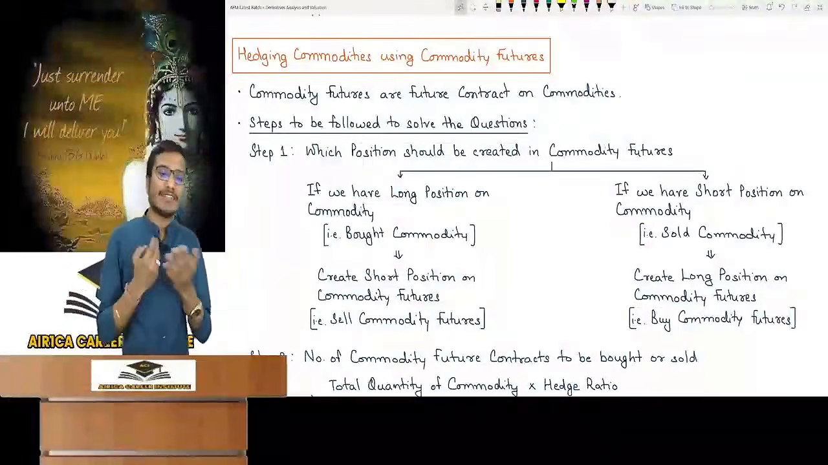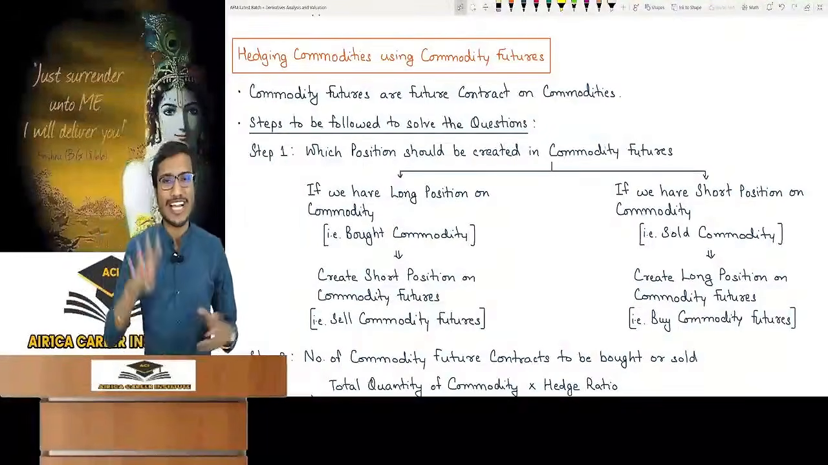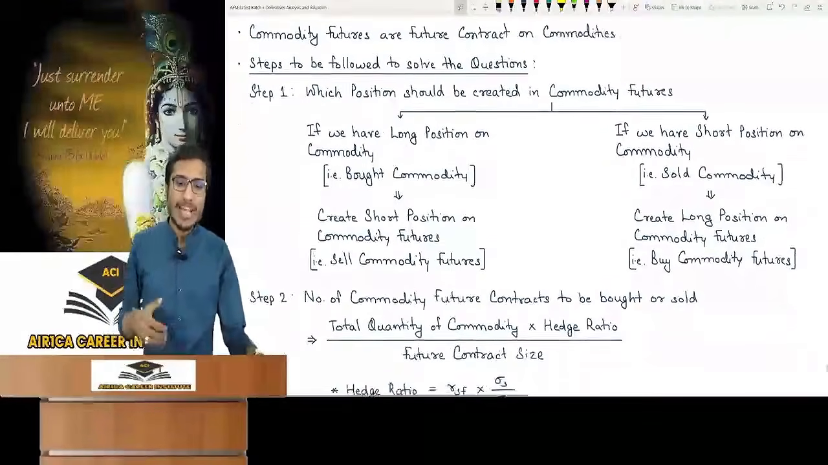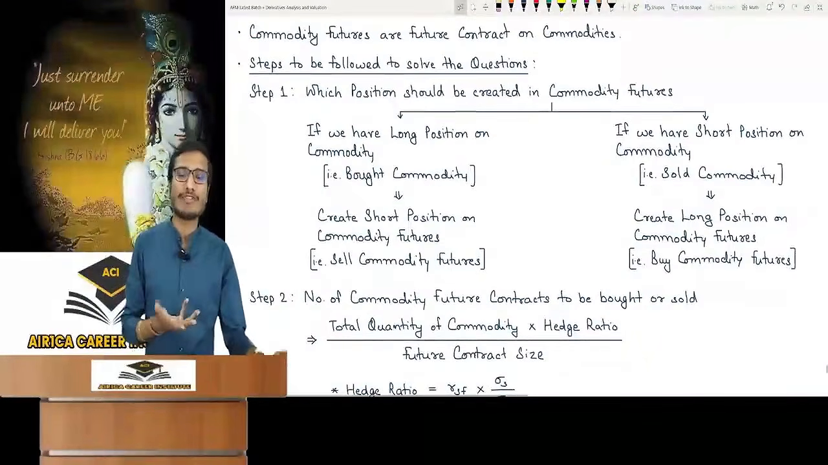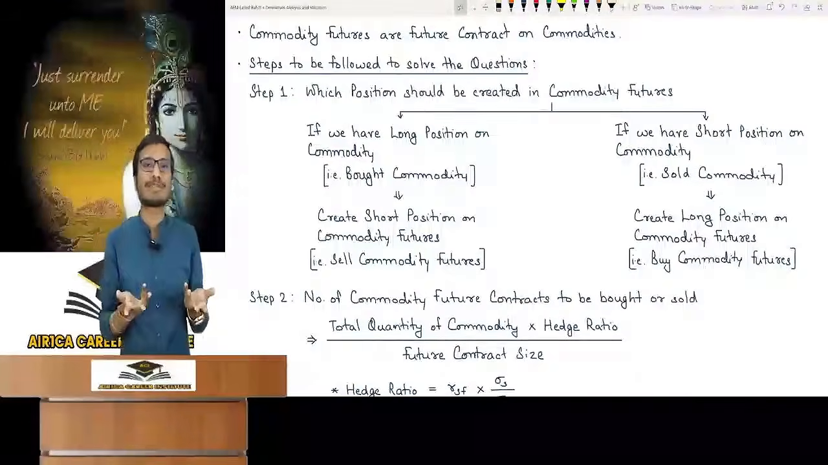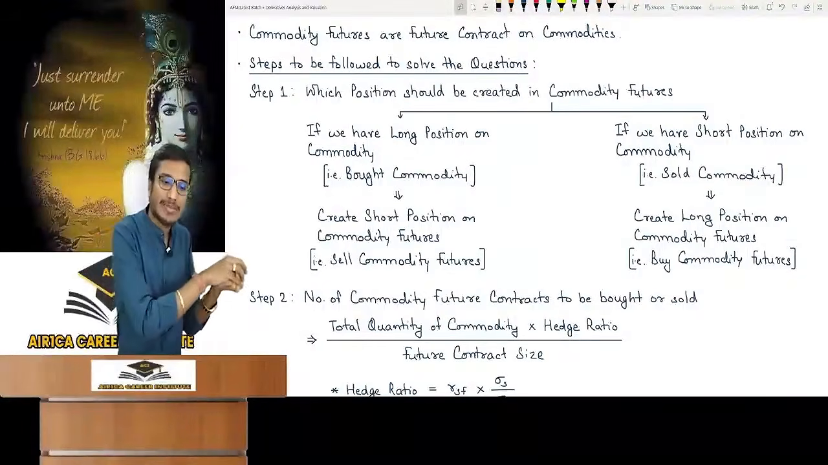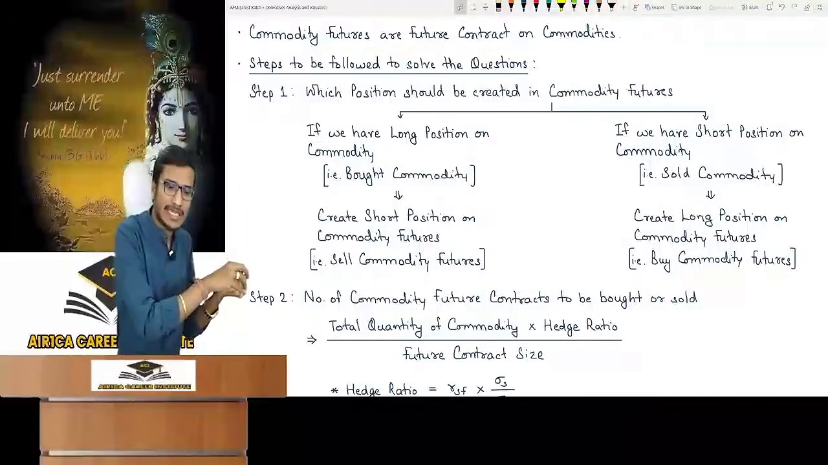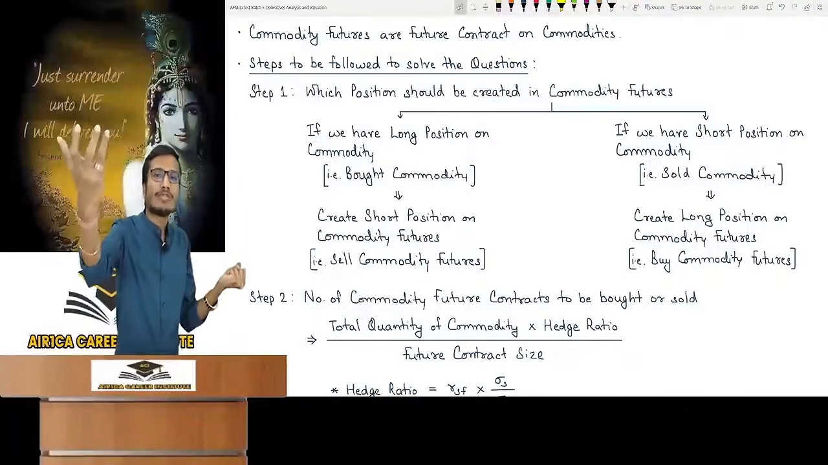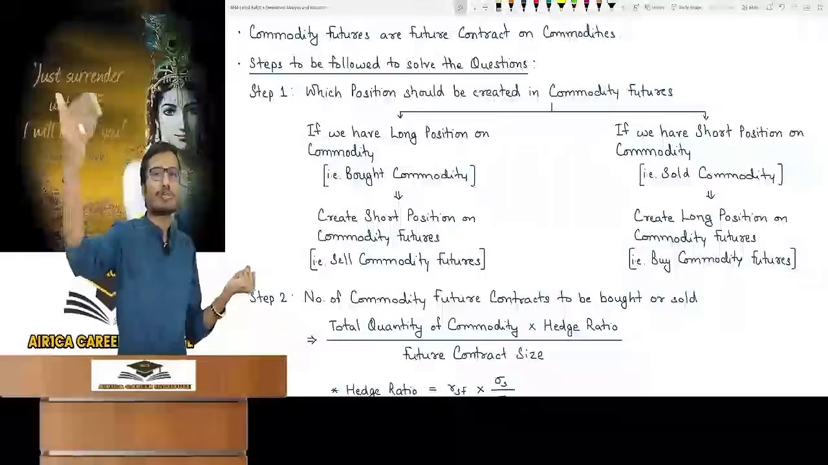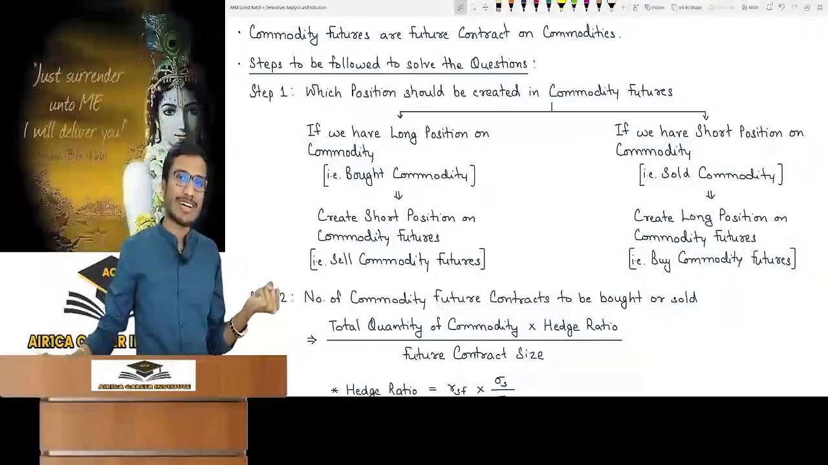How will we do hedging? The same steps are to be followed to solve the question. First of the 4 steps is: which position should be created in commodity futures. It's the same as index futures. What position will I take? If it is a long position in the cash market, I have purchased a lot of commodities. So what will I do? I will create a short position in the future of that commodity. We'll do a contract of selling.